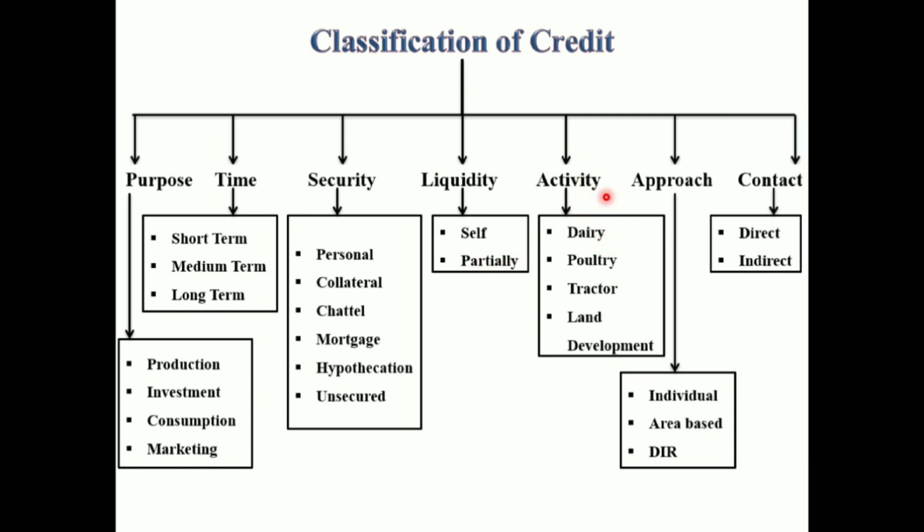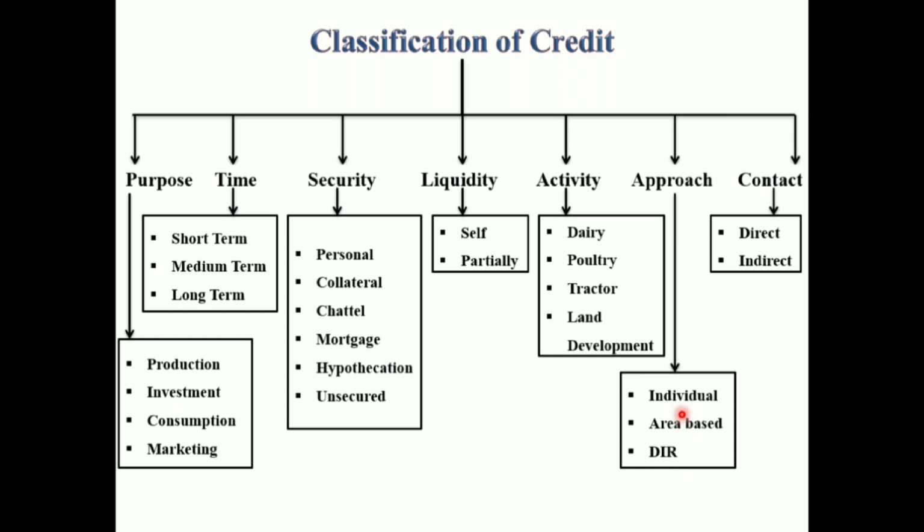Then classification based on activity. Based on the business activity, like dairy loan, poultry loan, tractor loan, land development loan. Specific activity is mentioned in the activity loan. Then classification based on approach. Here individual approach, area based approach and DIR, differential interest rate approach.